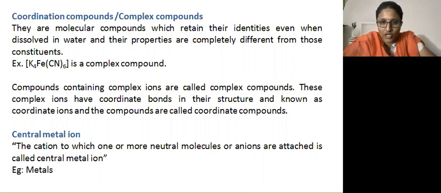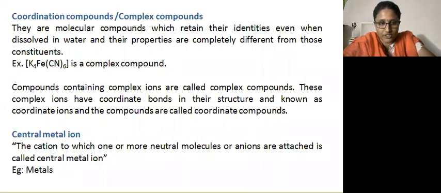They are molecular compounds which retain their identities even when they are dissolved in water, and their properties are completely different from those of their constituents. For example, potassium ferricyanide is a complex compound. If it is dissolved in water, it will dissociate into potassium ion and ferricyanide ion. The properties will be different if they dissociate. But if you take a simple salt like NaCl, the property will not change because it will dissociate into Na+ and Cl- ions if you dissolve it in water.